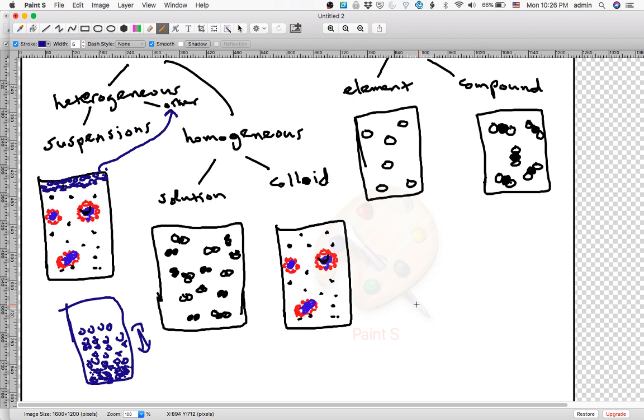Now, let me give you another example. Orange juice. This is my orange, and I juice it.